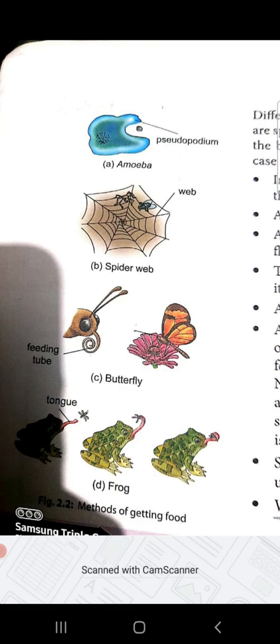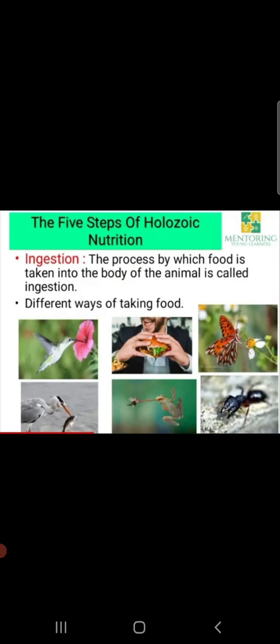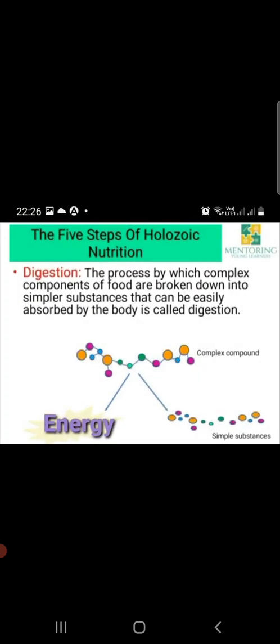The second step is digestion, in which the food taken in, in solid and complex form, is broken down into simpler and soluble form. Most animals use both physical and chemical methods for converting the complex food into simpler and soluble form.